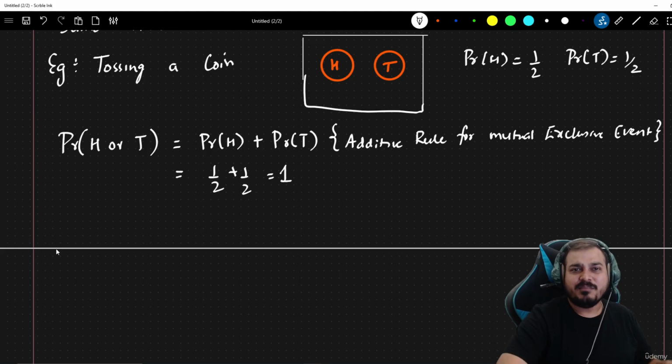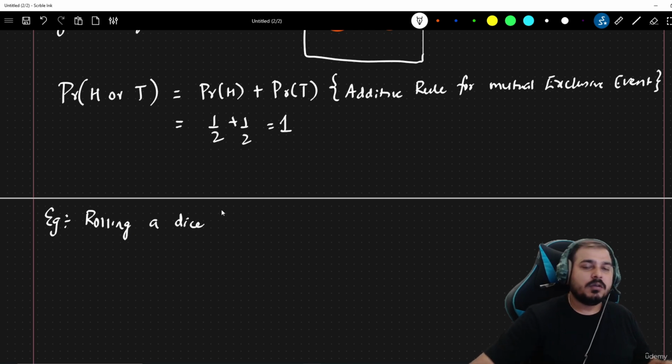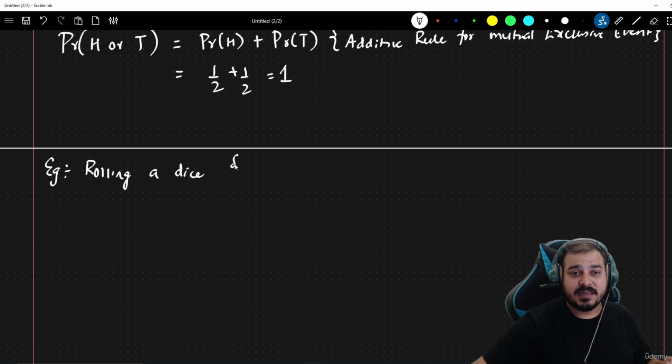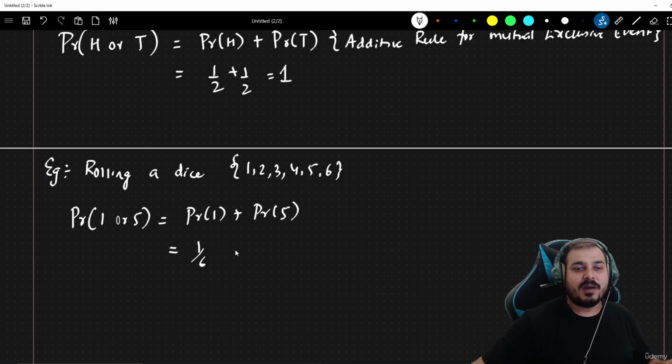Suppose I take another example where I am rolling a dice. In this particular case, the sample space, the number of outcomes I may have, is 6, right? So what is the probability of getting 1 or 5? Then obviously it will be probability of 1 plus probability of 5, because this is also a mutually exclusive event, and this is nothing but 1 by 6 plus 1 by 6, which is 2 by 6, which is nothing but 1 by 3. So this is basically the probability of getting 1 or 5, right?